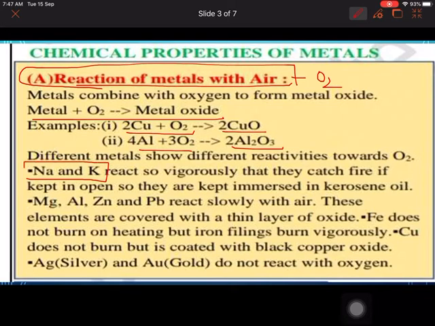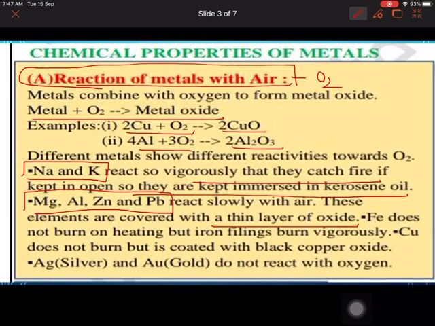They are so reactive that if they are kept outside the kerosene oil they catch fire because they react vigorously. That's why they have to be kept in the kerosene oil. Then magnesium, aluminium, zinc and lead slowly react with the air, and these elements are covered with a thin layer of oxide. The outside layer of these elements reacts.